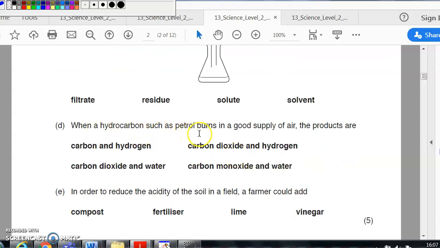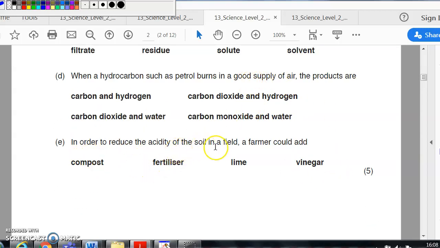When a hydrocarbon burns in a good supply of air, so that's the key one, good supply, so lots of oxygen. So a hydrocarbon, so the hydro will go to water, and the carbon will go to carbon dioxide. So we'll keep carbon dioxide and water. It would only be carbon monoxide if it was a poor supply of air.